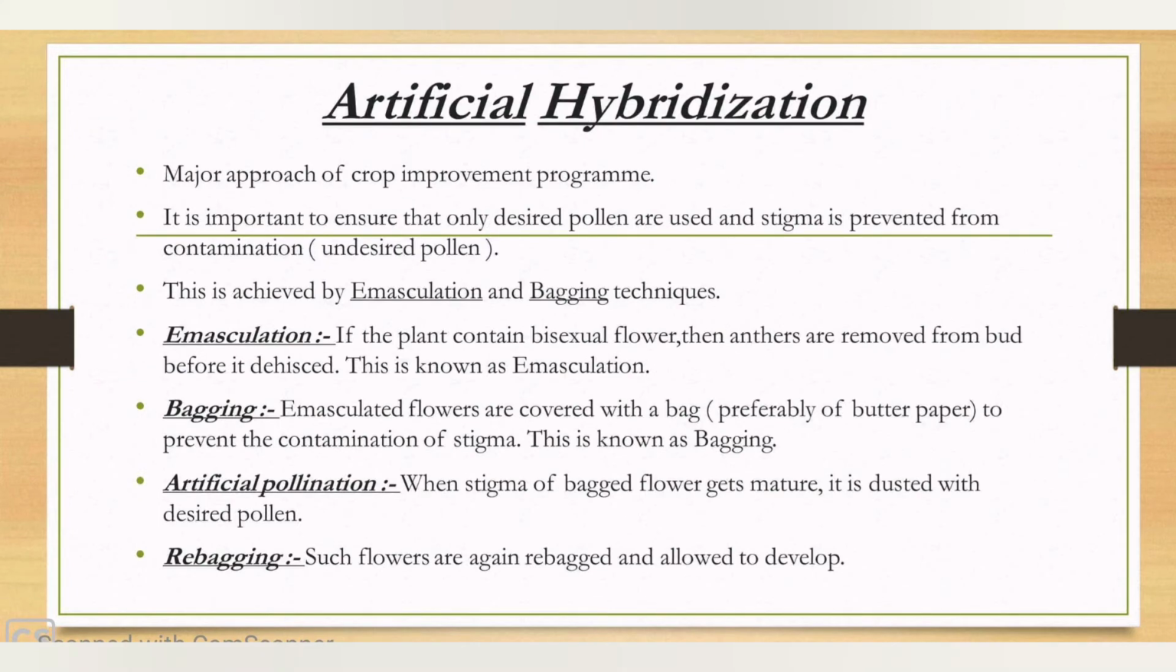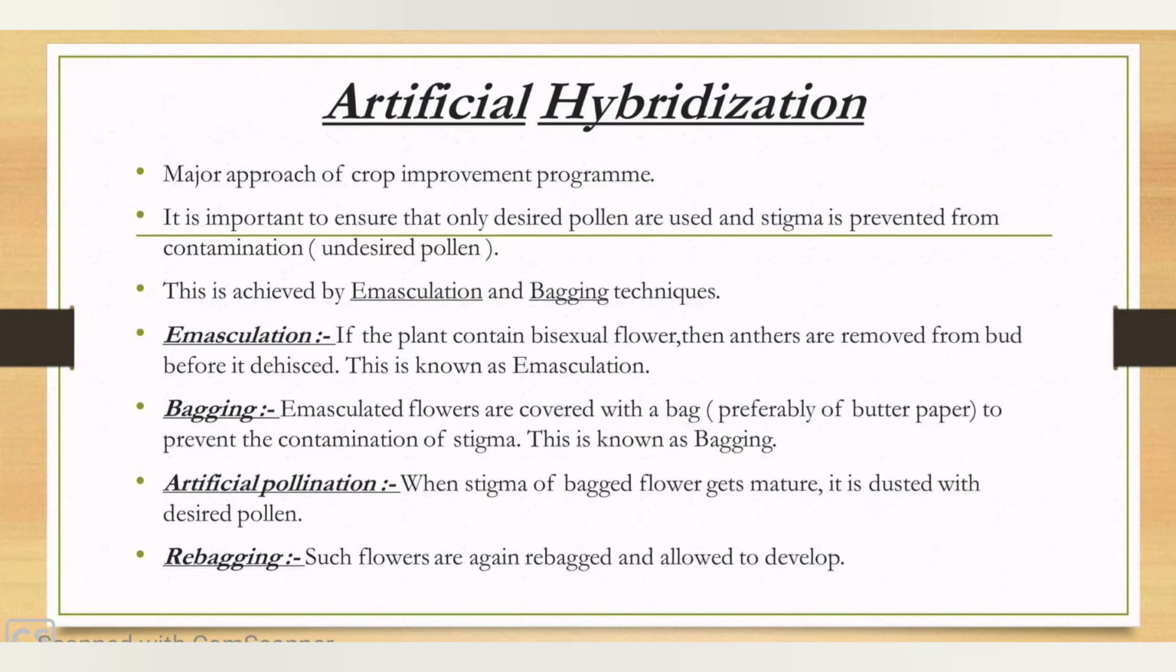In such crossing experiments, it is important to make sure that only desired pollen is used for pollination, and at the same time, the stigma must be protected from contamination from unwanted pollen. This is achieved by some techniques like emasculation, bagging, artificial pollination, and rebagging.